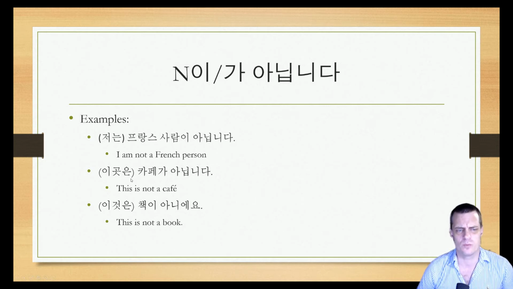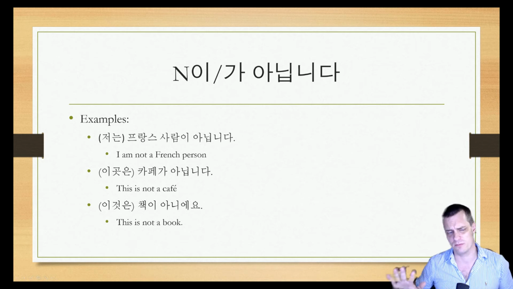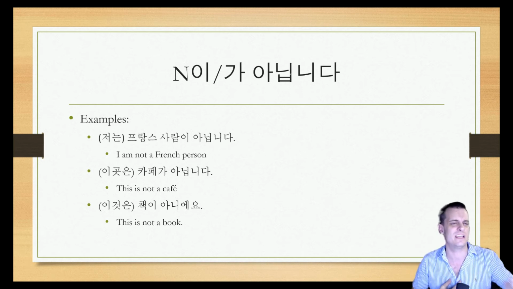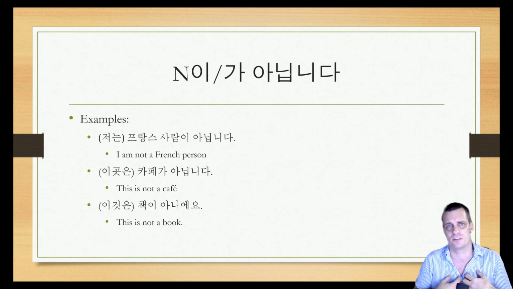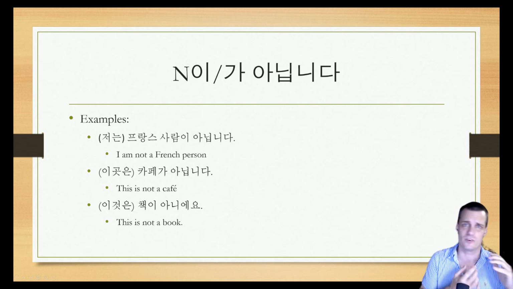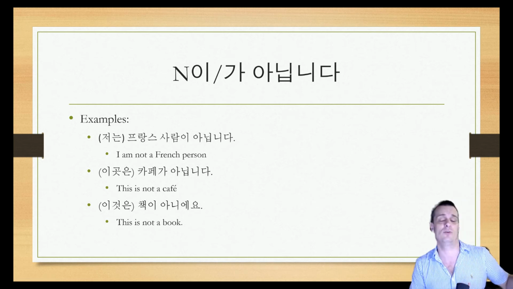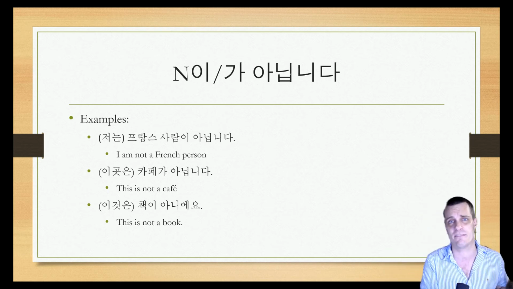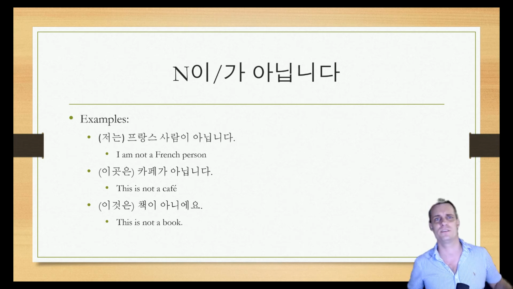The reason why I've put them in brackets as well, not just to show it, is because a lot of the time you don't need to use it. So for example, if someone says, hey, you're French, you don't need to put the 'I' in Korean. I'm not a French person. I'm not French. It's quite simple like that. Same for the place. If you walk into a building, say you've gone for coffee with your friend and they're tearing cars apart, you're like, whoa, you don't need to say this place is not a cafe because clearly this place is obvious. So then you just say the next bit: whoa, this isn't a cafe.